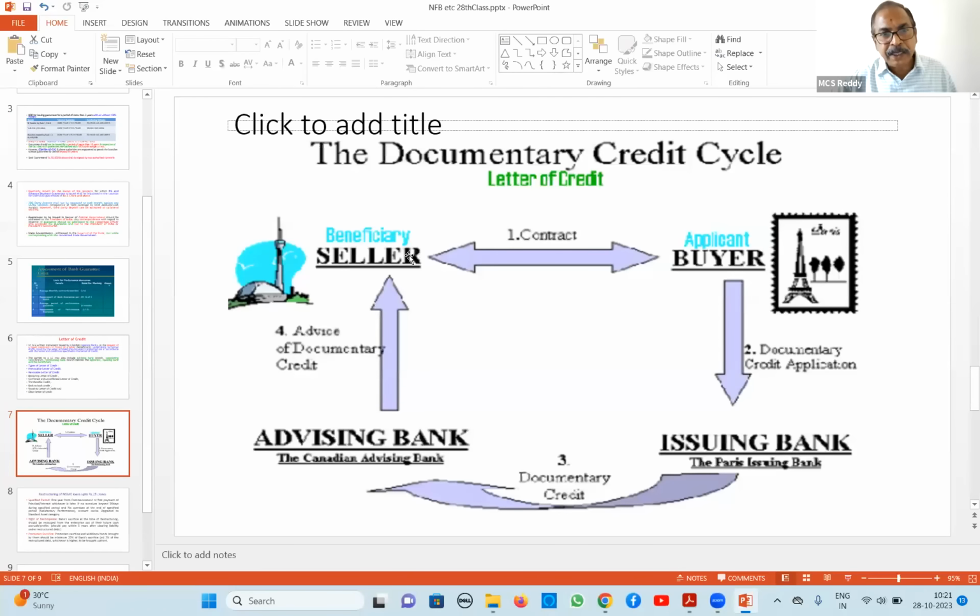So here the buyer is our customer, the applicant; the seller is the beneficiary; the issuing bank is our bank, we are issuing LC, and we send it to the seller's bank, that is called the advising bank.